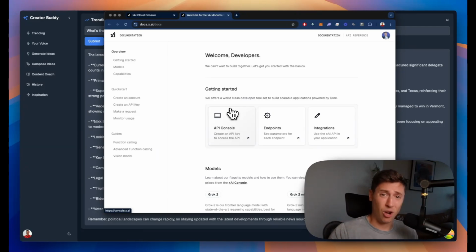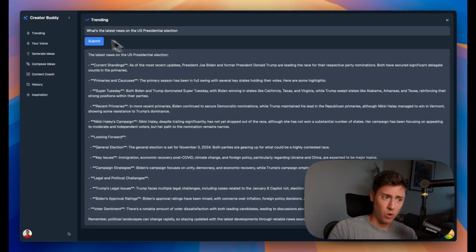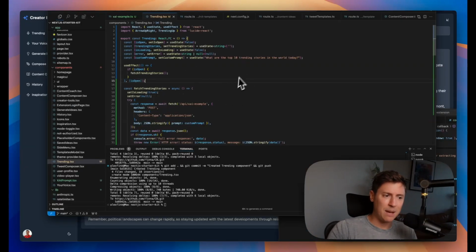Cursor is going to allow you to build out applications with AI, even if you have no programming experience at all. And so I built out this application where I'm sending prompts to the xAI API, all with Cursor. I didn't program a thing. This was all with Cursor. And so now what I'm going to do with this is build out an entire application on top of this real-time data coming in from xAI. Here's an example of what I built out.